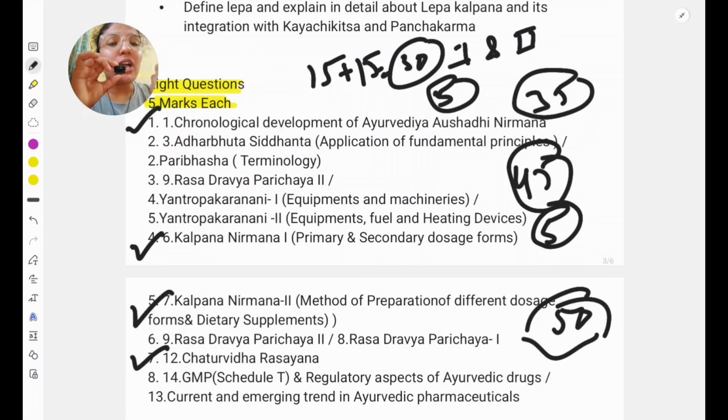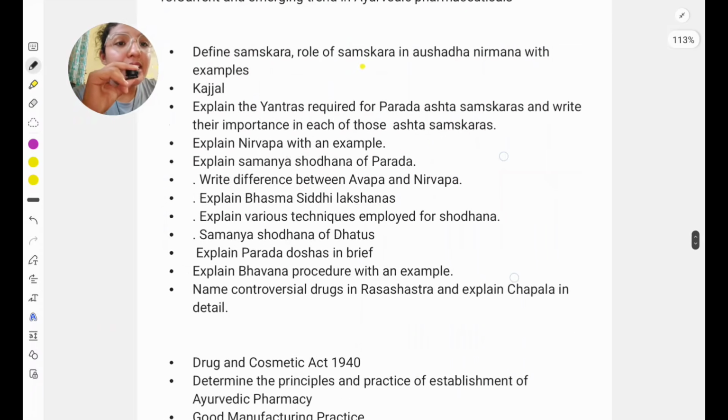I have already said, Kasisa is important, Sasyaka is important, Gauri Pashani is important. Sometimes, as in Mridha Shangar, they have asked. And the next portion is Yantra 1 and Yantra 2. Out of them 1 question will be there. So try to at least remember the initial putas like Mahaputa, Gajaputa, Varahaputa, Kukutaputa. And in Yantra, study at least Valuka Yantra, then Valuka Vidhar Yantra, Khalva Yantra type, and this Svedana Yantra.